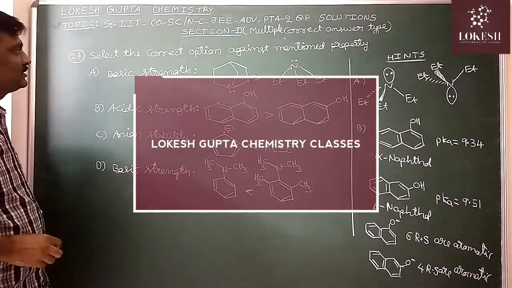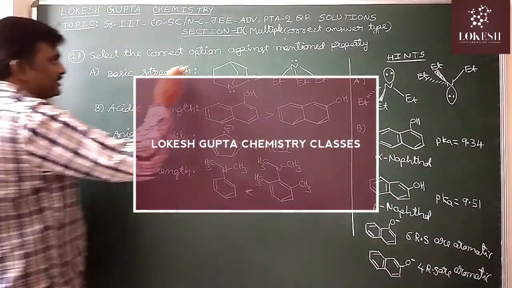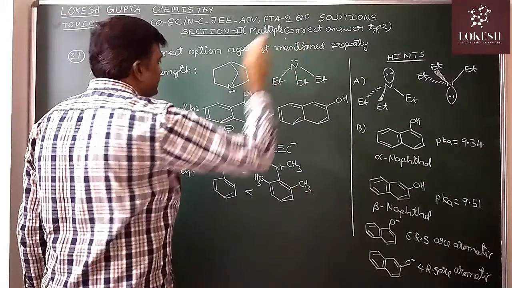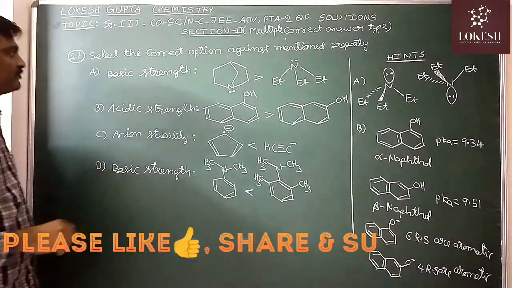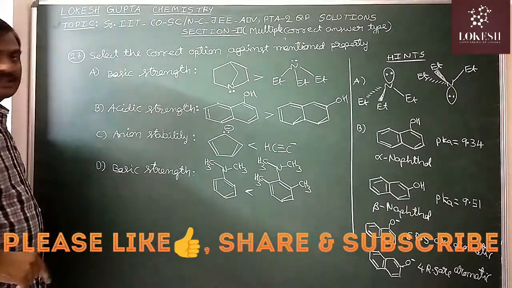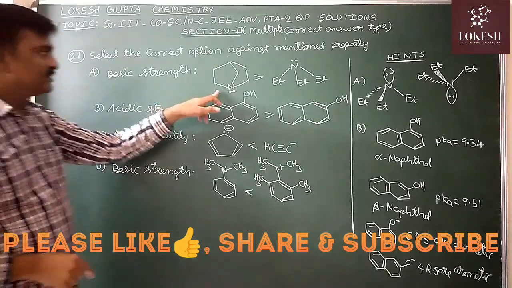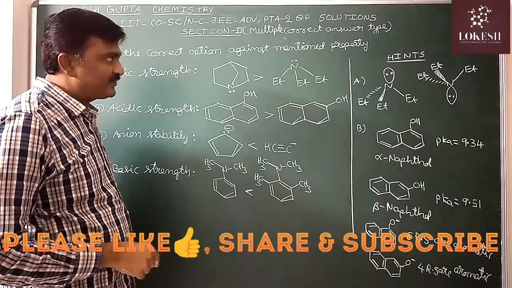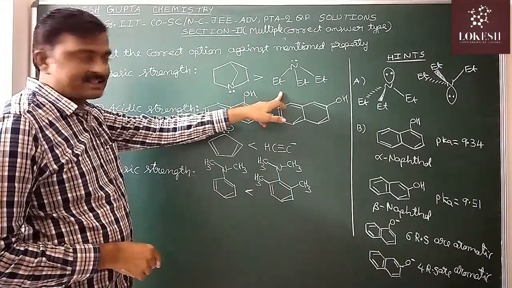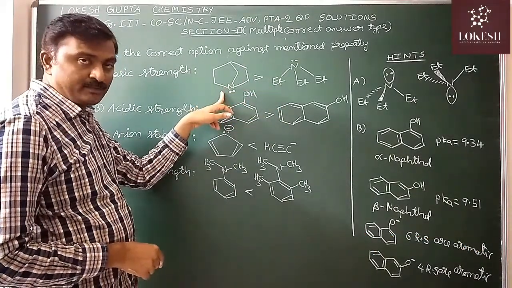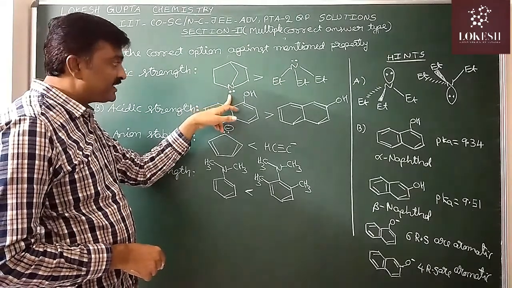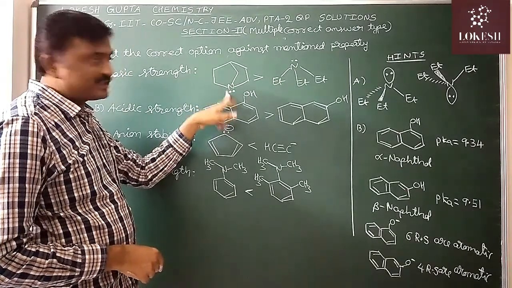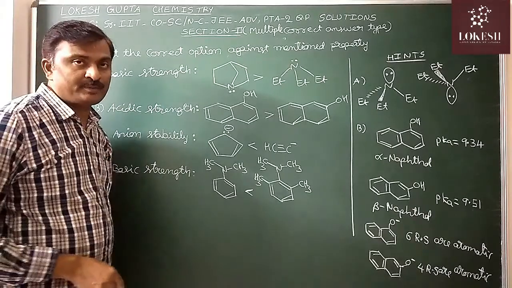27th question. Select the correct option against the mentioned property. Basic strength order. It is a tertiary amine. This one is also a tertiary amine. But what is the difference? It is acyclic. This one is cyclic, bicyclic, and at a bridgehead, nitrogen is there. In between these two, which one is more basic?